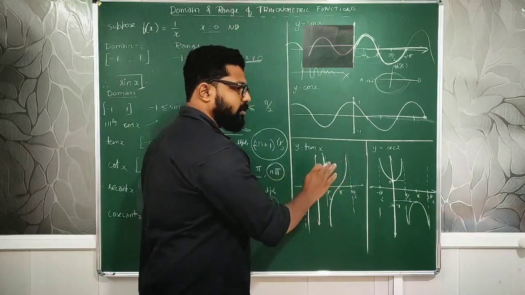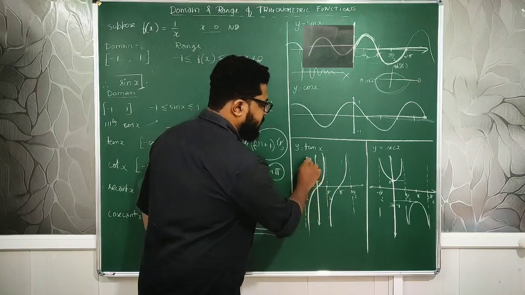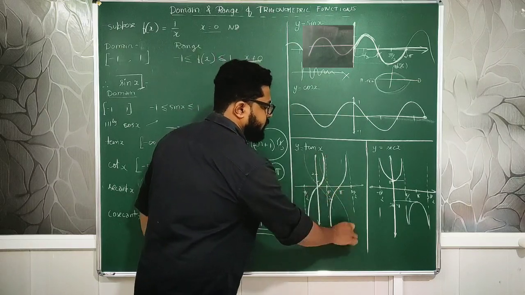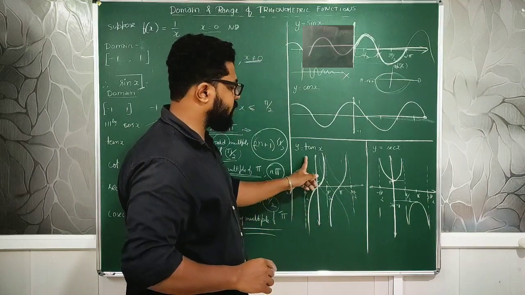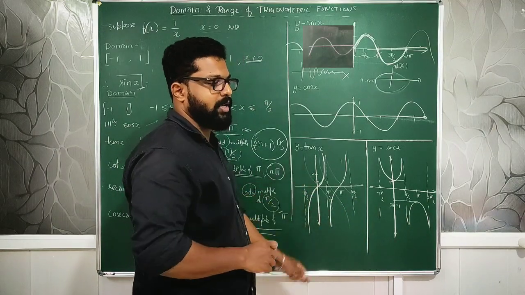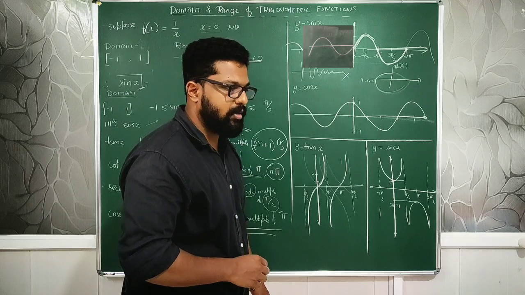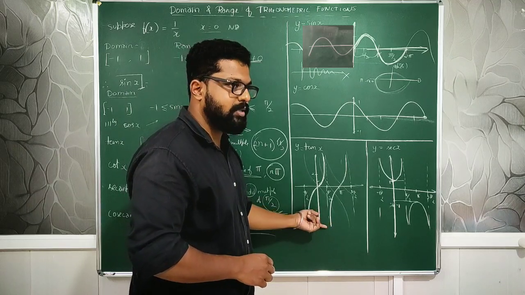The cot graph is also exactly the same, just that it starts from the other side, like this. You can see it in your textbook if you have it. The cot graph is going to start from the other direction compared to that of the tan. Clear? So can you easily understand what it means?